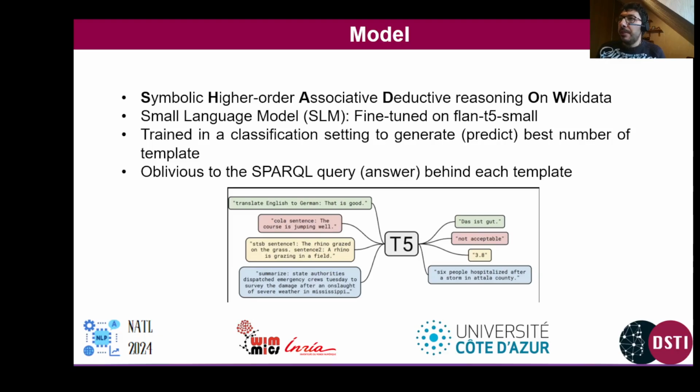So the model that we've trained was baptized Shadow. Shadow is an acronym that stands for Symbolic Higher Order Associative Deductive Reasoning on Wikidata. So you can see the big terms that we've defined here in the name. It's a small language model, so it's fine-tuned on a base. Actually, it's fine-tuned on a small T5 model. Why pick T5? Because it's an openly accessible model. It's a model that does well on these kinds of tasks. And the training that we've done by redefining the task was simply to train the LLM on a classification task to predict the best template ID.